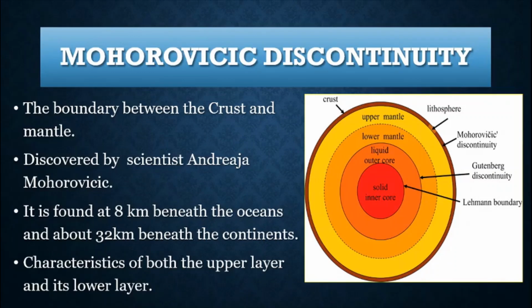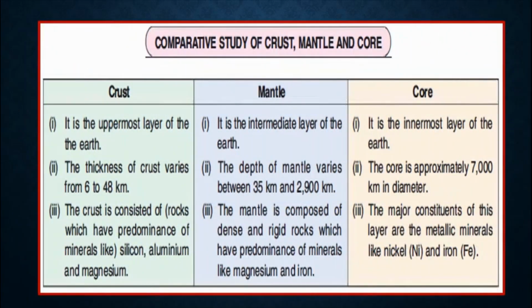So with this, children, let us make a comparative study of the crust, mantle and core. The crust is the uppermost layer of the earth, whereas the mantle is the intermediate layer of the earth, and the core is the innermost layer of the earth. The thickness of the crust varies from 6 to 48 kilometers. The thickness of the mantle varies from 35 kilometers to 2900 kilometers. The core is approximately 7,000 kilometers in diameter.